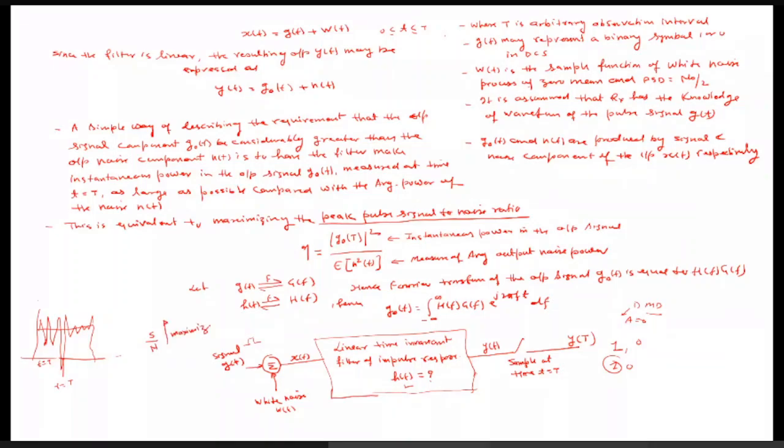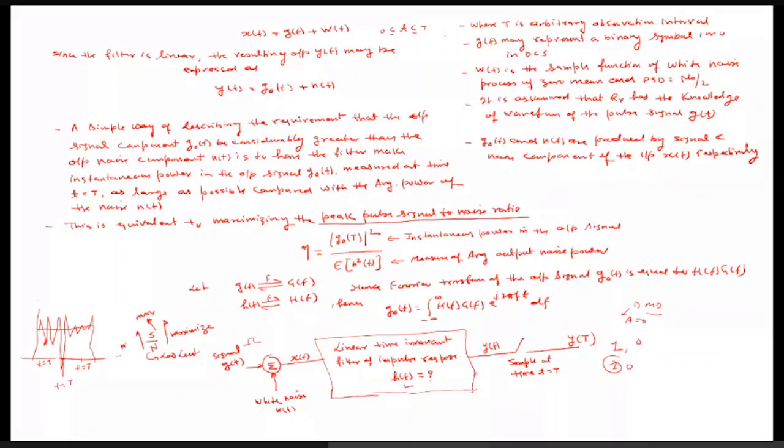Once we maximize this signal to noise ratio, what happens? The signal power will be maximum and the noise power will be low. So we take the sampling exactly at the point where the signal power is maximum and the noise power is low. Suppose this is that point. If we take the sampling at this point, our signal to noise ratio will be maximum.